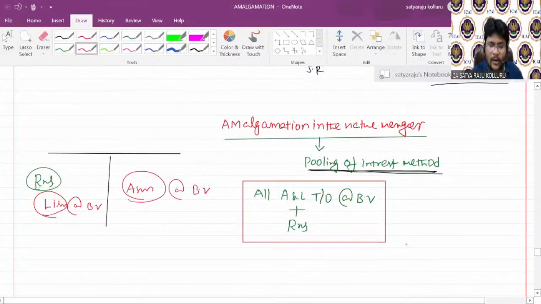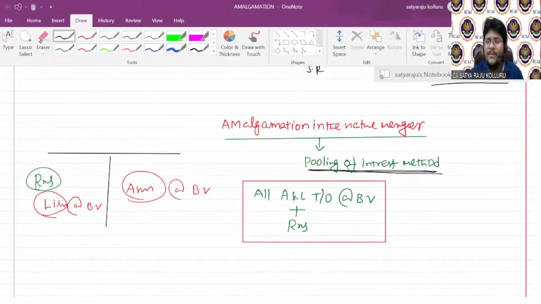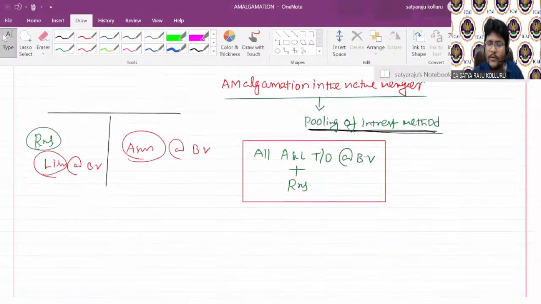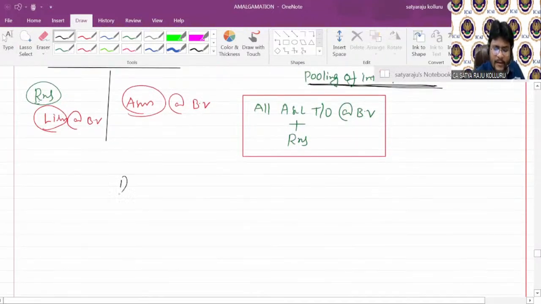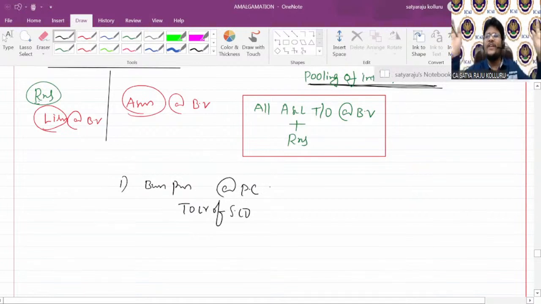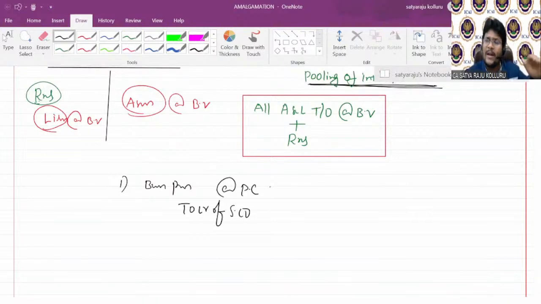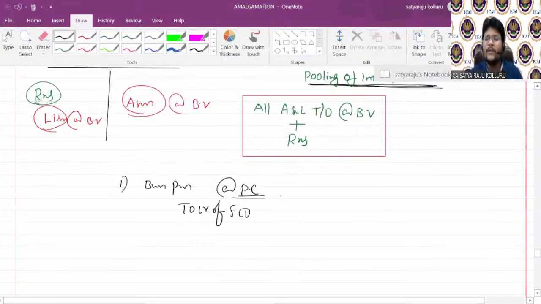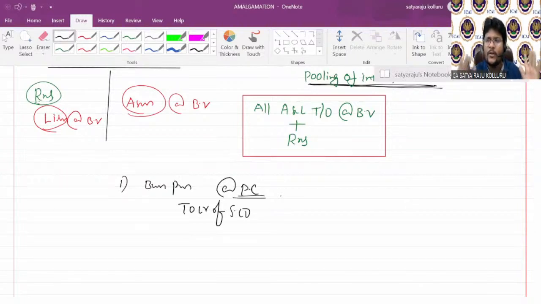Now, the next question coming into my mind is, sir, the type of amalgamation is only applicable in the books of the purchasing company. Then what adjustments need to be provided in the books of the purchasing company? The first entry is as usual: business purchase from the liquidator of the selling company at the rate of PC. PC will not change. The method of PC is always the same, whether the amalgamation is in the nature of purchase or in the nature of merger. You will find out the method of PC, that is net payments, net asset value method, intrinsic value method or lump sum method. Accordingly, you will put that figure.